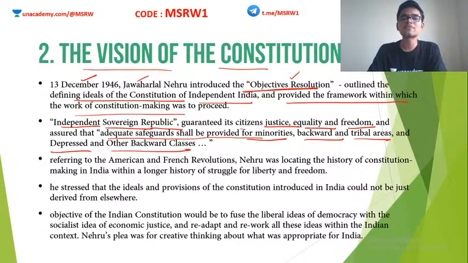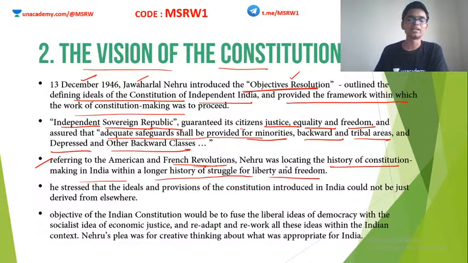The Constitution is for the entirety of India. It is not for any particular section. It is not for the elites or the ruling class or the landlords. It is for the people of India. Clear? So Nehru, referring to the American and French revolutions, was trying to locate the history of Constitution making in India within a longer history of the struggle for liberty and freedom.